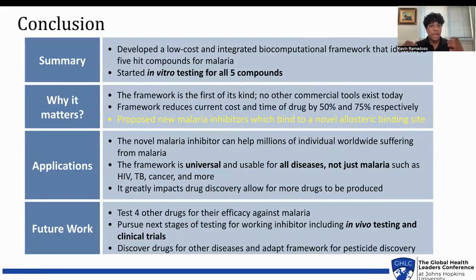In my conclusion, I wanted to talk about a few main things such as the summary, why it matters, the application, and future work. So for the summary, I developed a low-cost and integrated biocomputational framework that identifies five hit compounds for malaria. Furthermore, I started in vitro testing for all five of these compounds. And why does it matter?